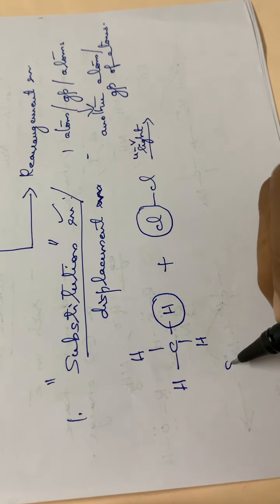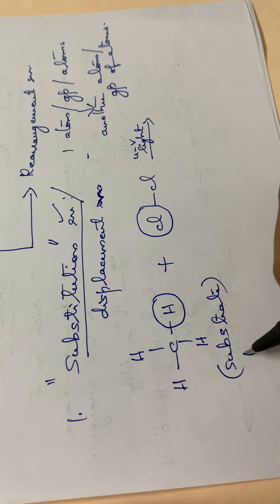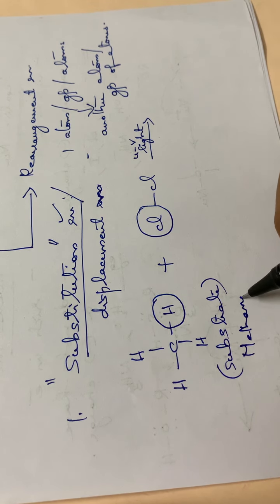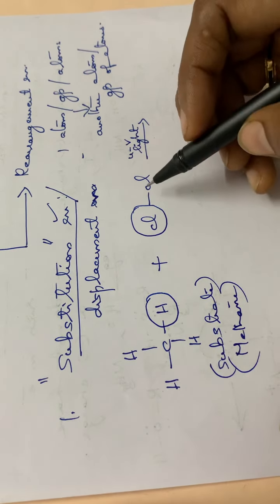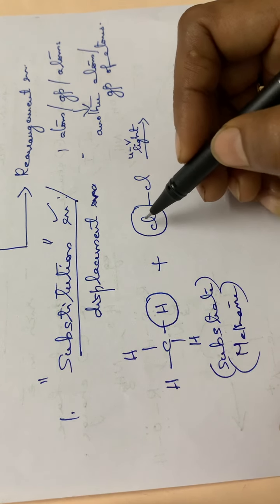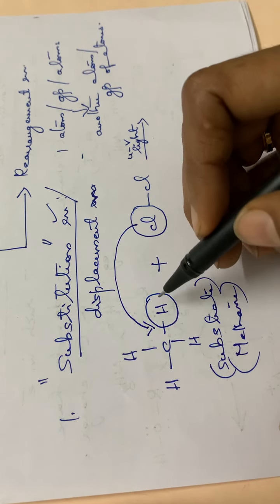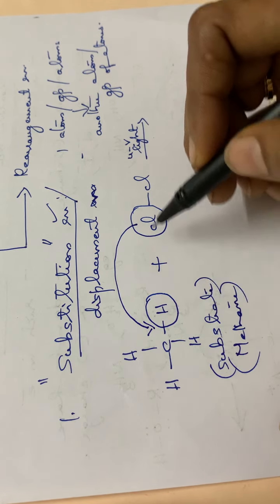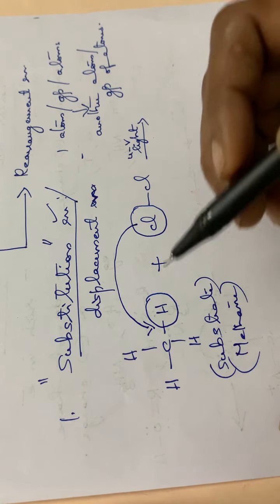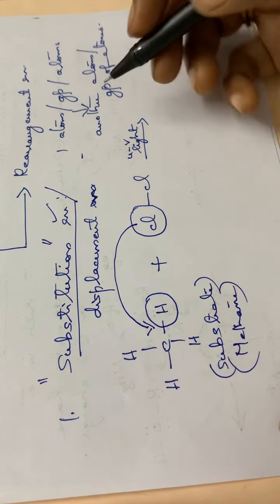See here, this methane is the substrate, isn't it? Methane molecule is the substrate, and chlorine molecule is the attacking reagent. See here, this chlorine will be attacking this position, and hydrogen will be replaced by this chlorine atom, so that the product will be CH3Cl.